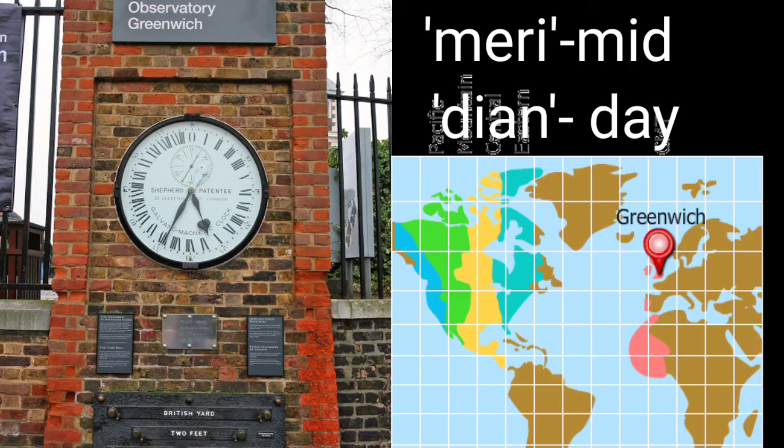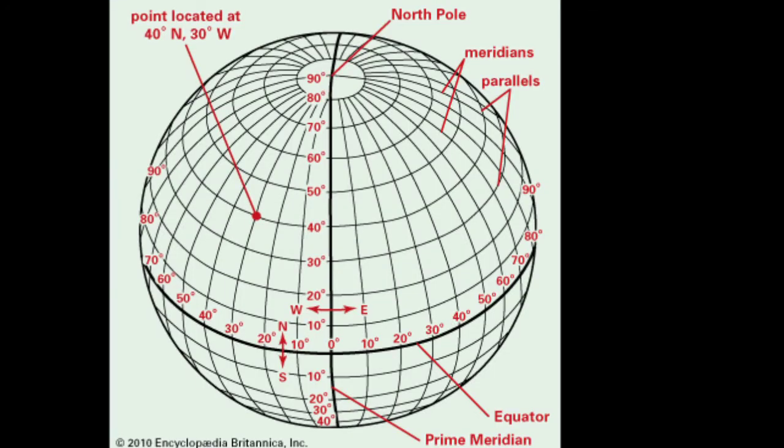Meri means mid and dian means day, because all places along the same meridian of longitude experience noon or midday at the same time. The meridian passing through Greenwich in England has been chosen as the prime meridian. It is marked as 0 degree longitude. There are 180 degrees of longitude to the east and 180 degrees of longitude to the west of Greenwich. Thus, there are 360 degrees of longitude.